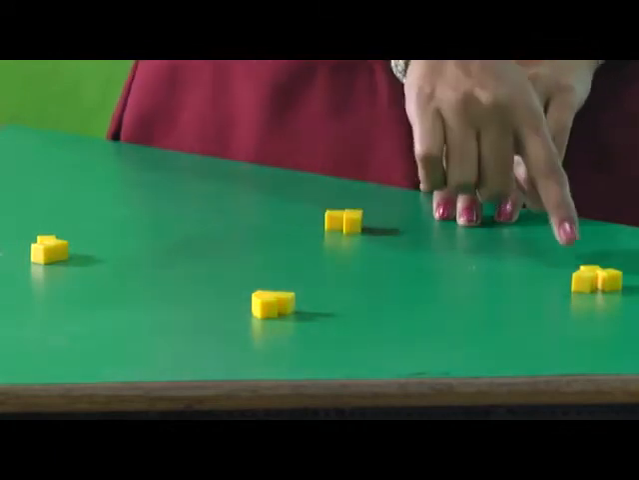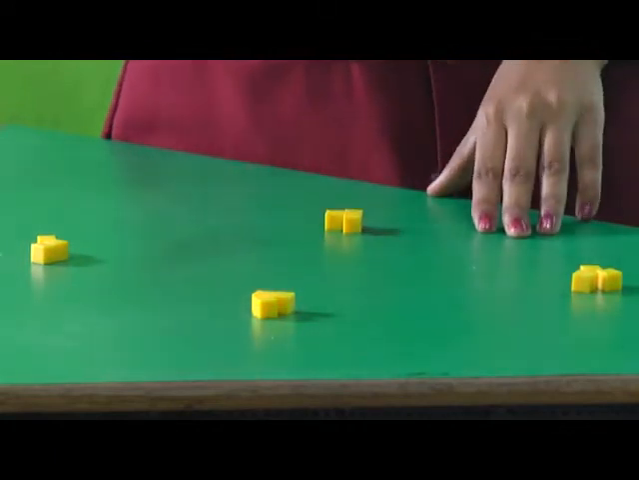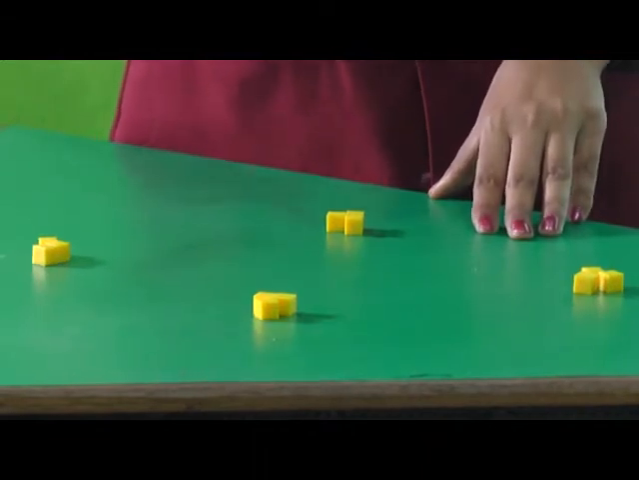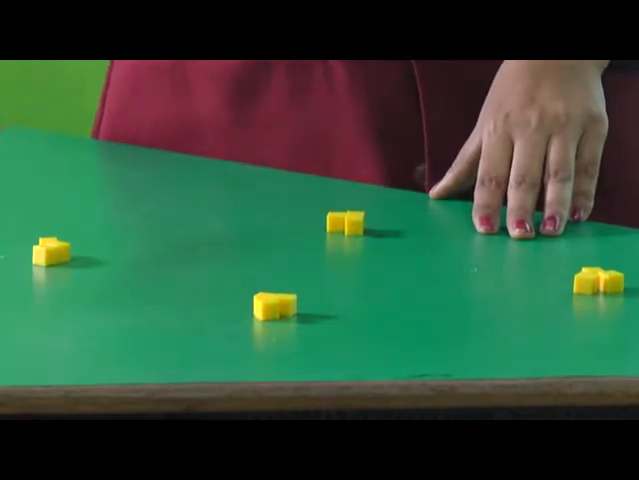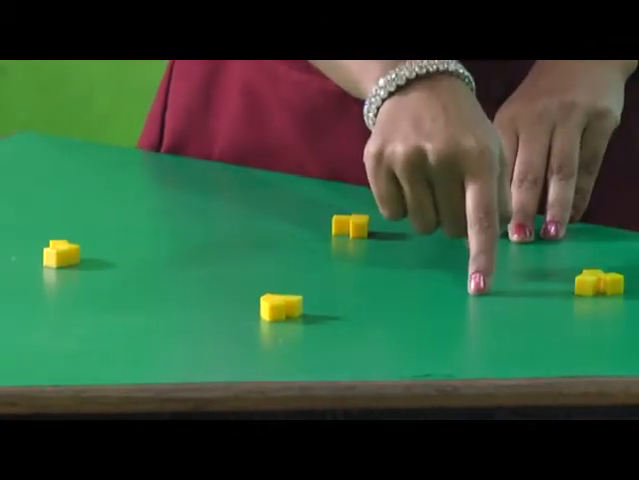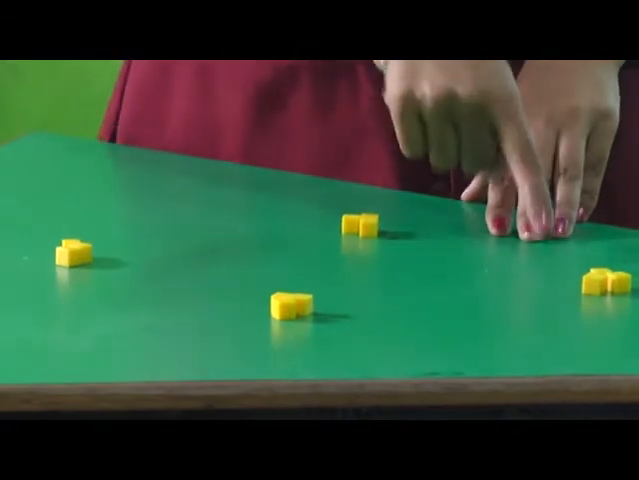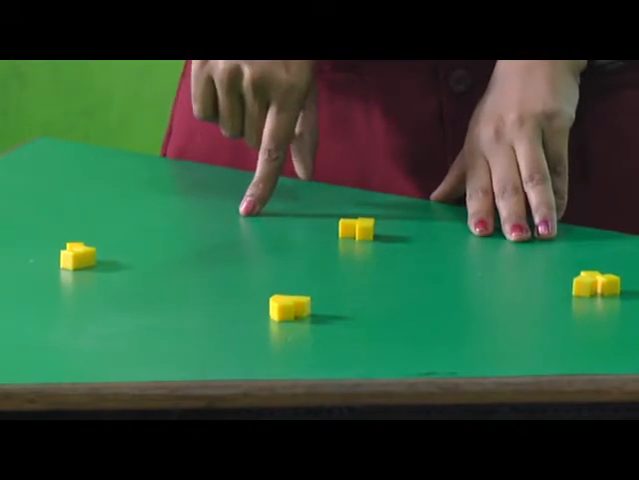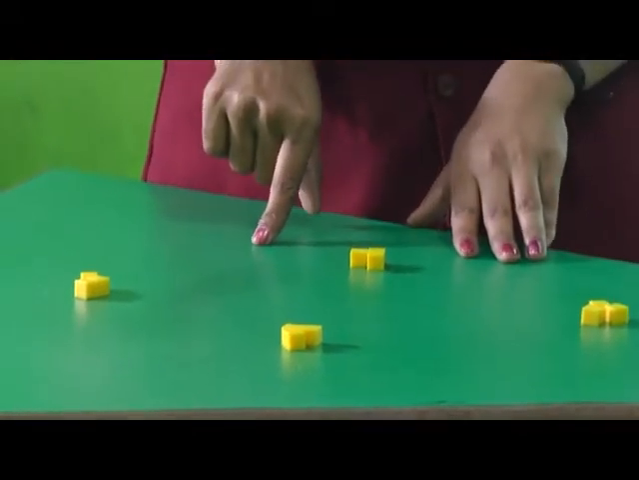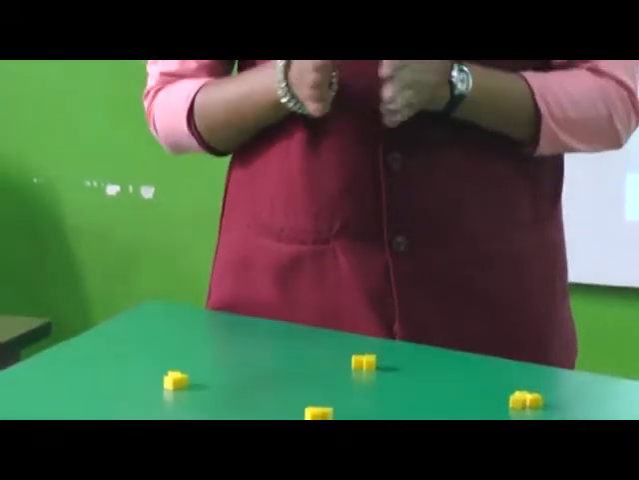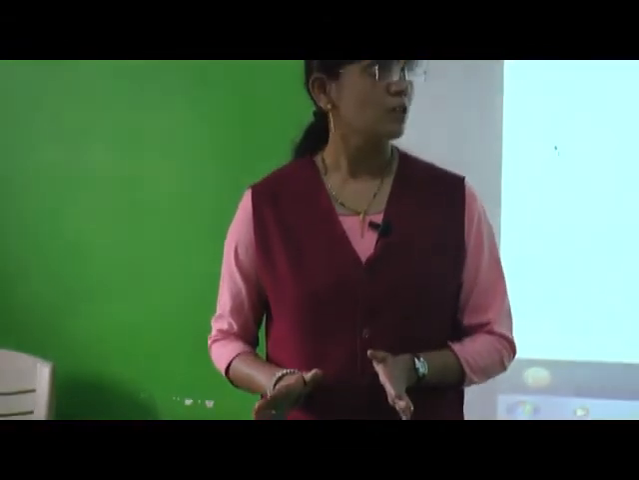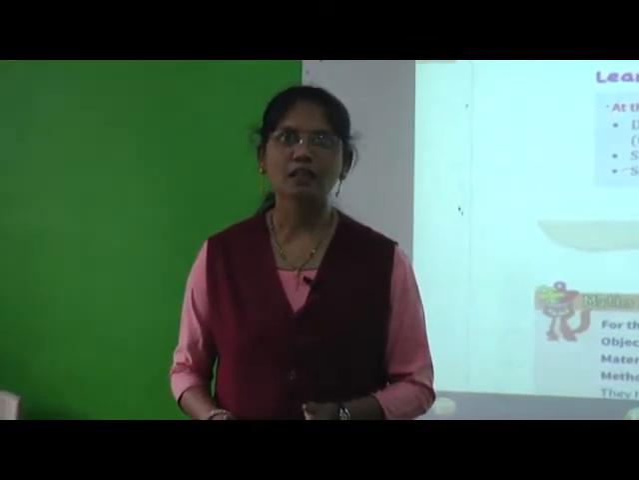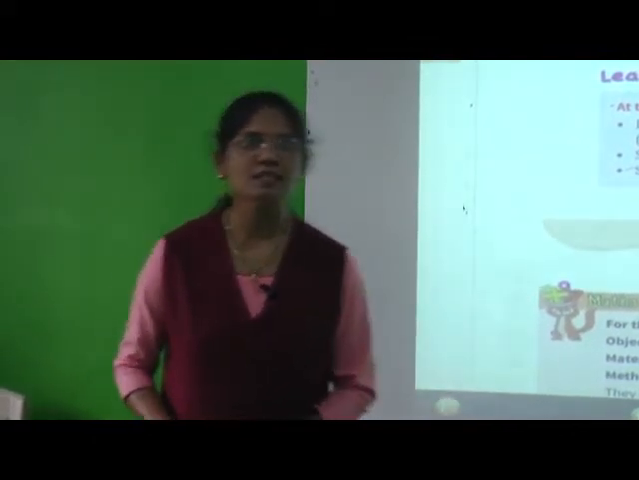So in this way we have distributed 12 cubes equally among 4 groups. When we distributed 12 cubes among 4 groups equally, each group got 3 cubes. Can you see here? So what is meant by division? Division means what we have done now: we have split 12 cubes equally among 4 groups. So division is nothing but splitting things equally; that is called division.